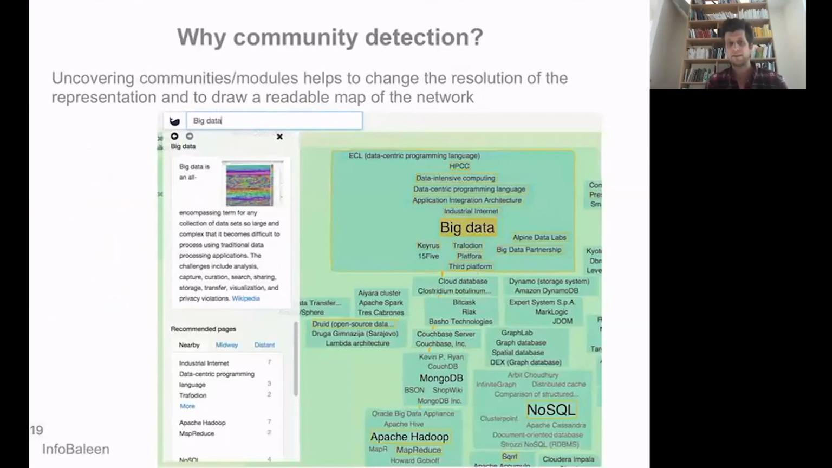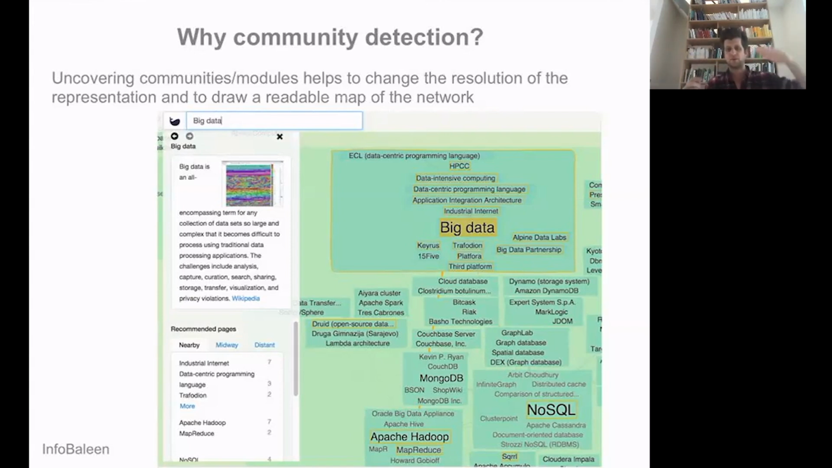Now, actually, this is a type of method that is implemented, and this is an example from a company of some colleagues called Infobaline, where they've been proposing a way to navigate and to represent the whole network of Wikipedia. So Wikipedia would be a network where the nodes are the pages, and you have hyperlinks between the different pages. And clearly, this is a huge graph, very complex, very much interrelated.